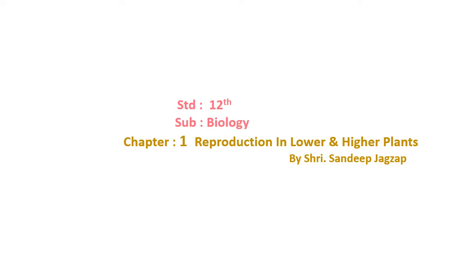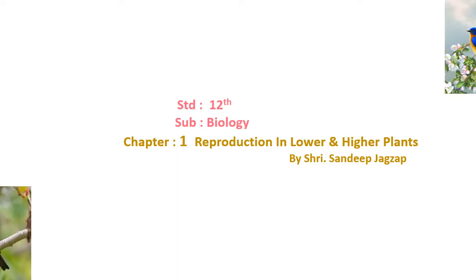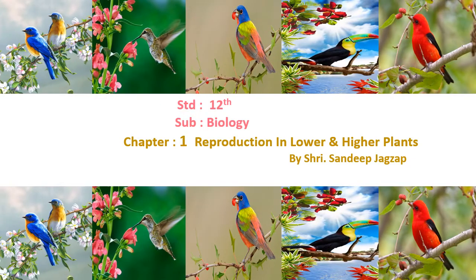Hello students, in the last three sessions, we have learned about the types of reproduction, structure of flower, development of male and female gametophyte, and the types of pollination, from chapter number 1, reproduction in lower and higher plants. In this session, we are going to learn about the agents of pollination.